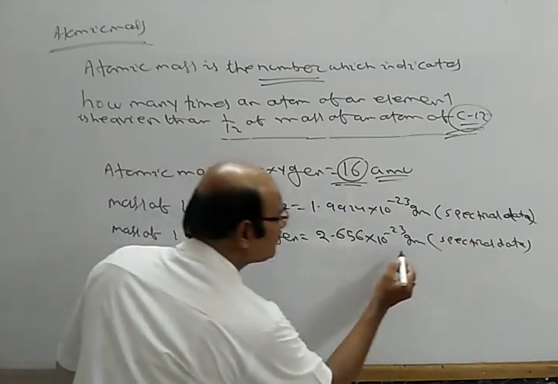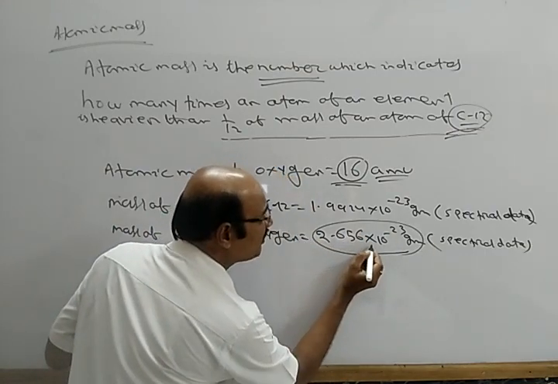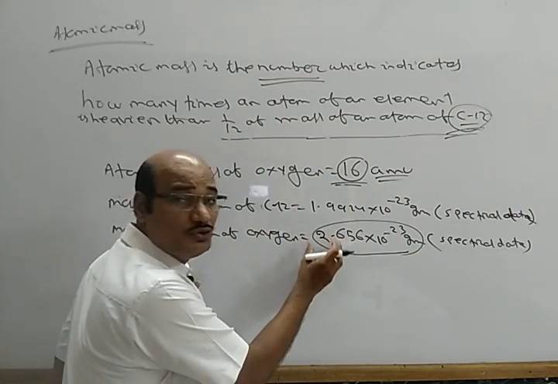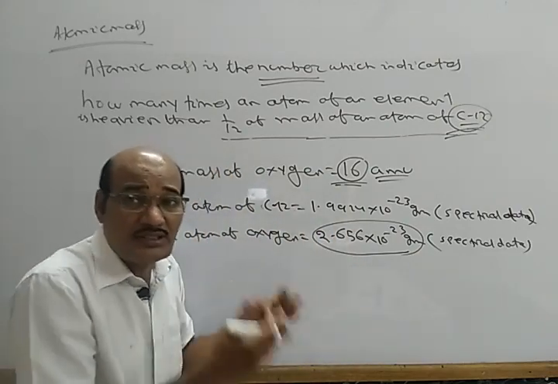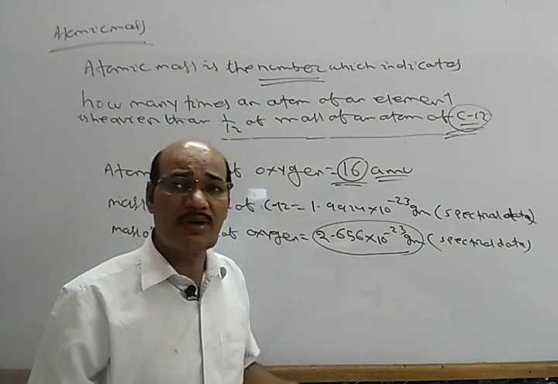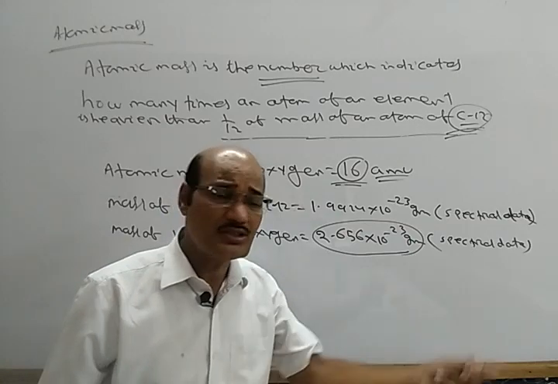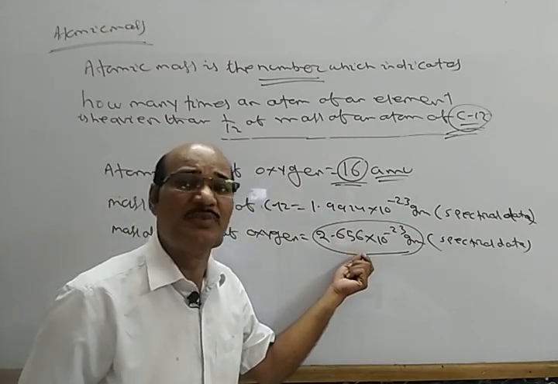But this is a very small mass. See, into 10⁻23. By using such a small mass, it is difficult to do the calculations. When we are going to calculate molecular masses, or whenever we are going for any kind of calculations, if you use such a small value, we get difficulties.